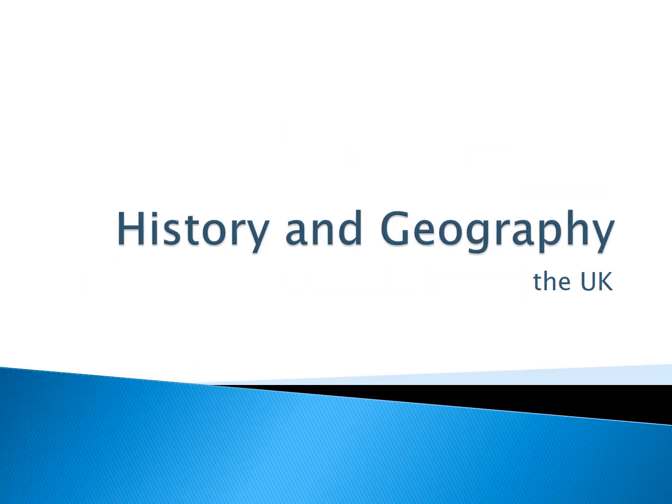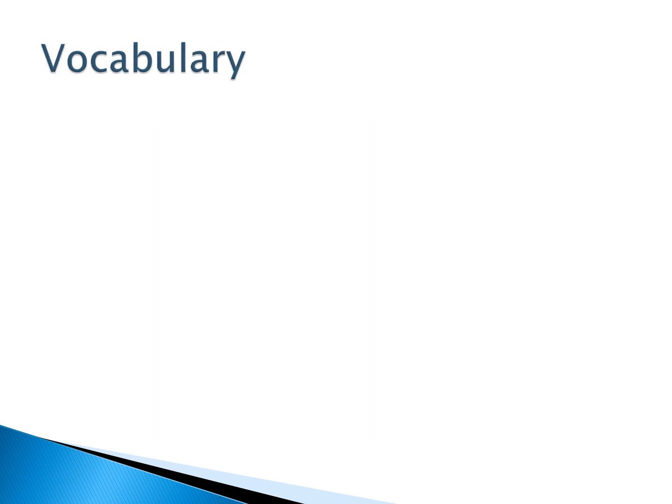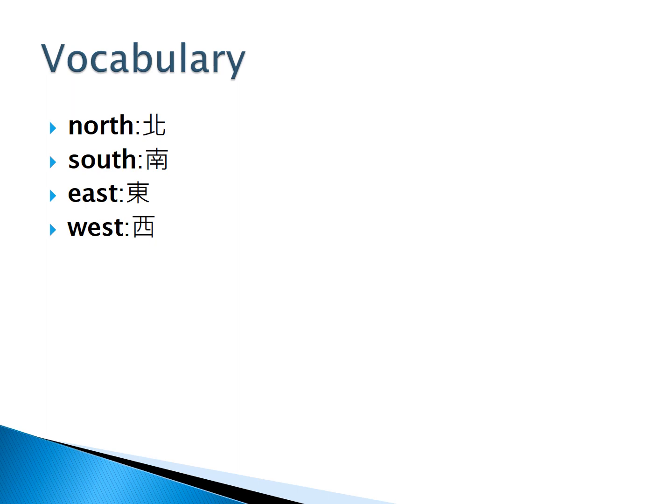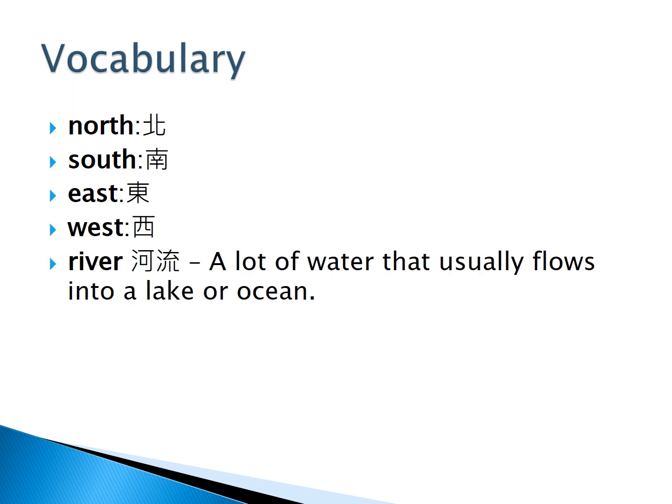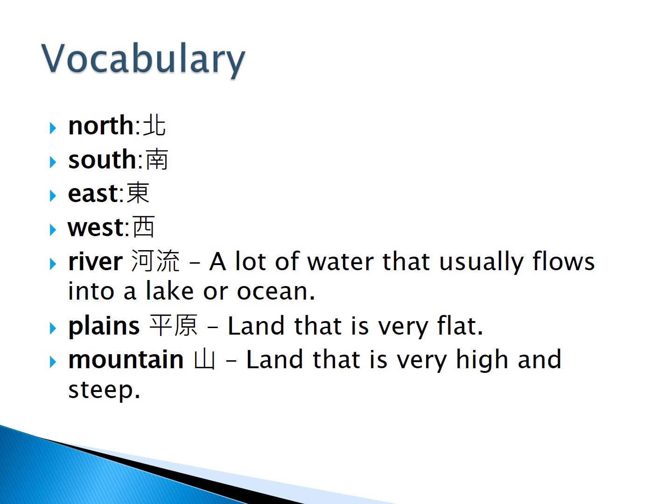History and Geography, the UK. Today we will learn the geography of the UK and the history of the UK. Vocabulary: North, South, East, West. River, a lot of water that usually flows into a lake or ocean. Plains, land that is very flat. Mountain, land that is very high and steep.